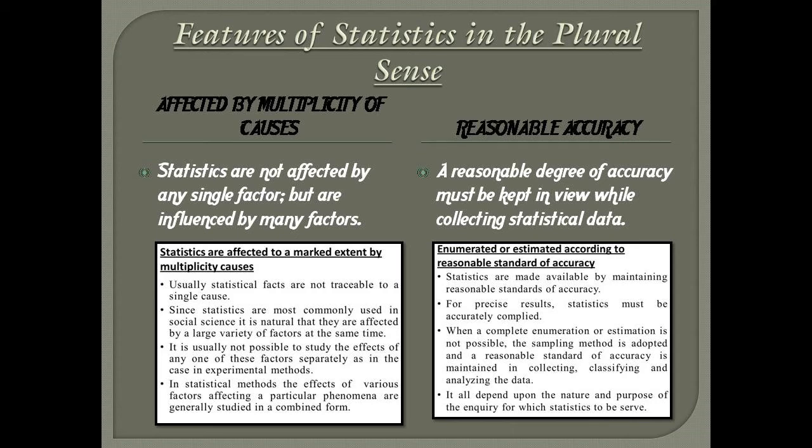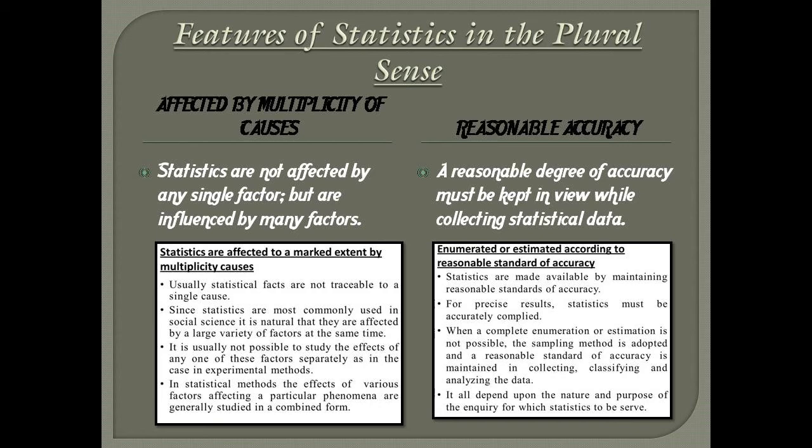Had they been affected by one factor alone, then by removing that factor, they would lose all their significance. For instance, a 30% rise in prices may have been due to several causes like reduction in supply, increase in demand, shortage of power, rise in wages, rise in taxes, etc. So we can say that statistics are not affected by any single factor.